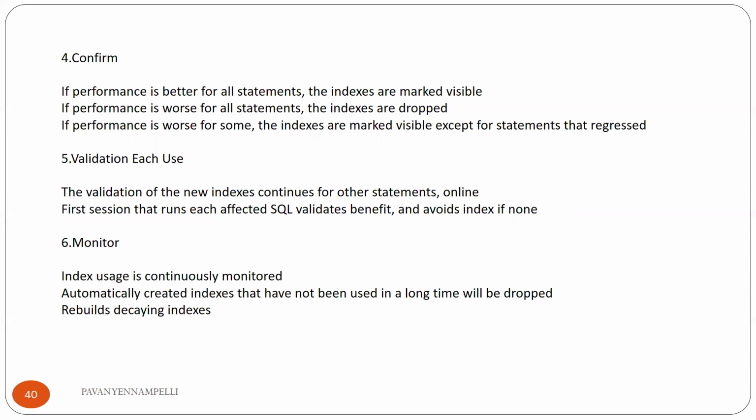The validation of the new index for other statements is online. The first session runs the affected SQL, validates the benefit, and avoids the index if there is none. Whenever the user runs a query, if the index is already there, it will pick that index and benefit from it.